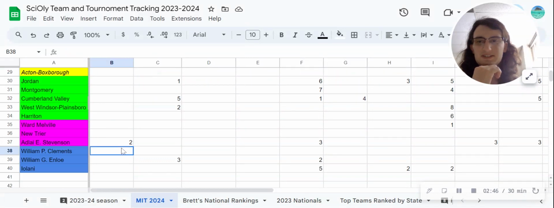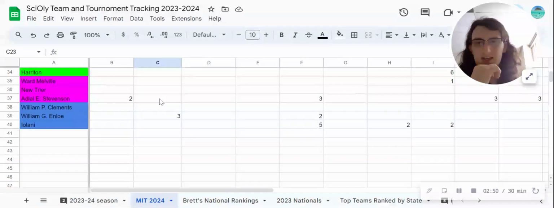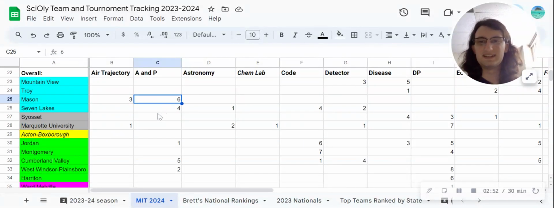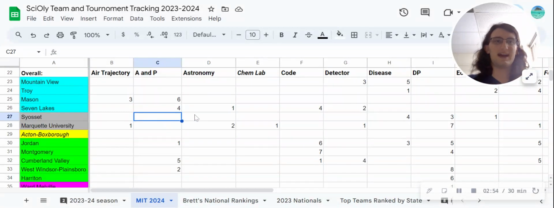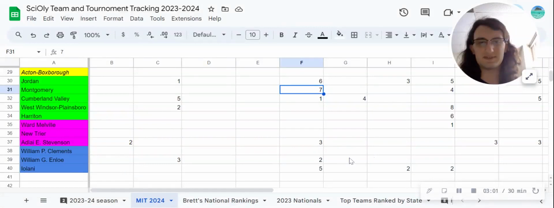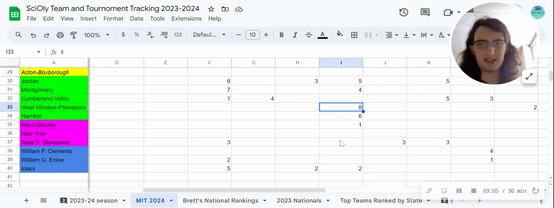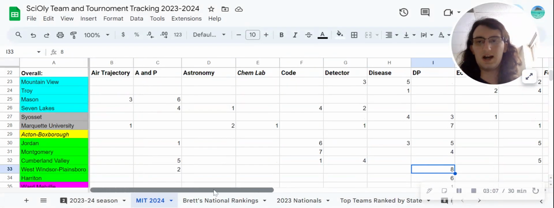So like air trajectory, you can see I have 3 on here, and then anatomy, I have 6. It was really just how easy it was for me to rank these teams in events like anatomy or in Codebusters, where I have 7 here. In Dynamic Planet, I actually have 8 teams ranked.